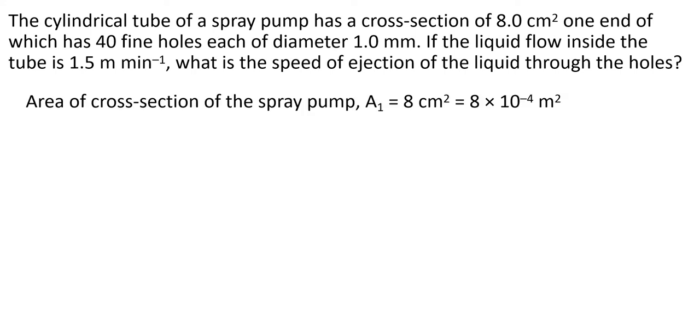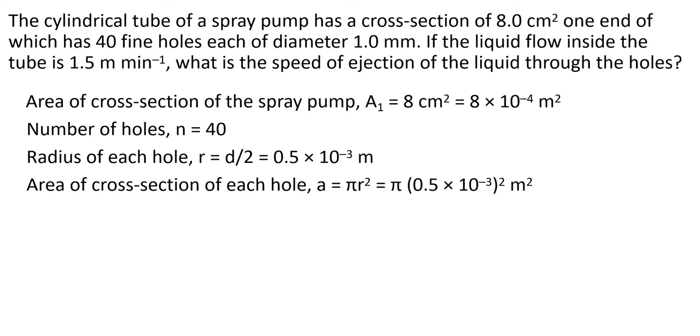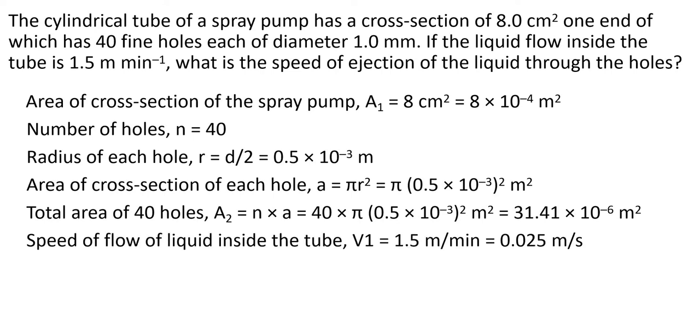The area of cross section of the spray pump is given, that is 8 cm square. If it is converted into meter, 8 into 10 raised to minus 4 meter square. The number of holes is given as 40. The radius of each hole: r is equal to d by 2, which is equal to 0.5 into 10 raised to minus 3 meter. The area of cross section of each hole can be written as A is equal to pi r square. So pi into the radius we just calculated, 0.5 into 10 raised to minus 3 whole square. And what is the total area of 40 holes? So 40 into pi r square. That can be substituted, so you will get 31.41 into 10 raised to minus 6 meter square.